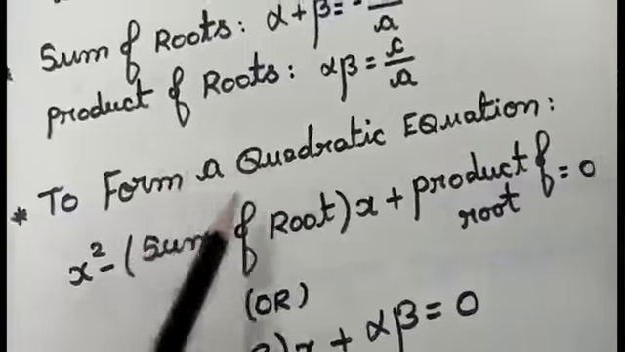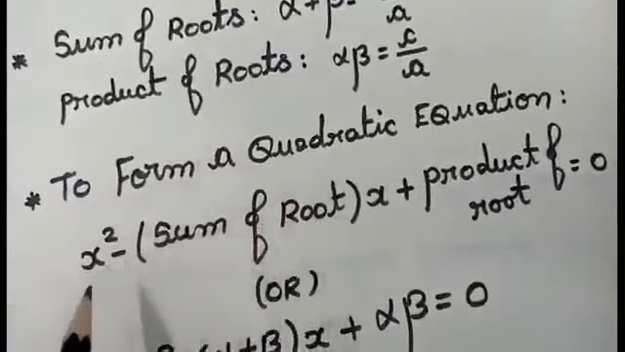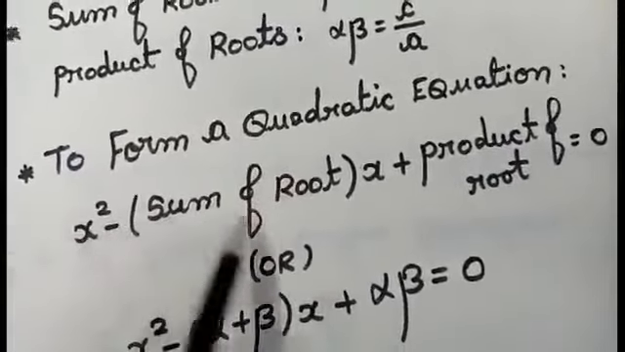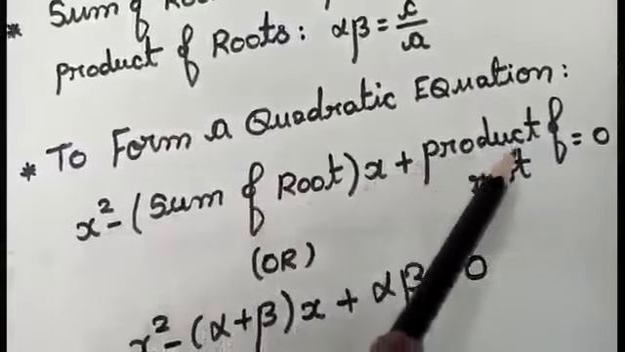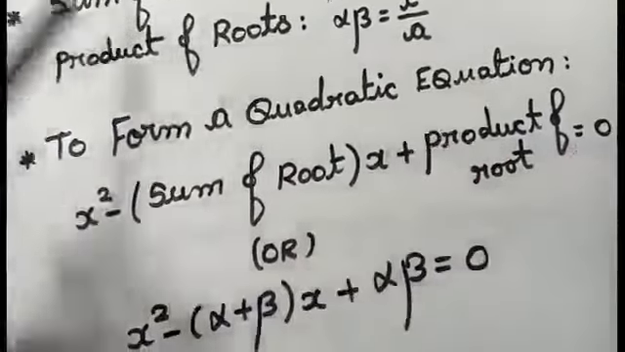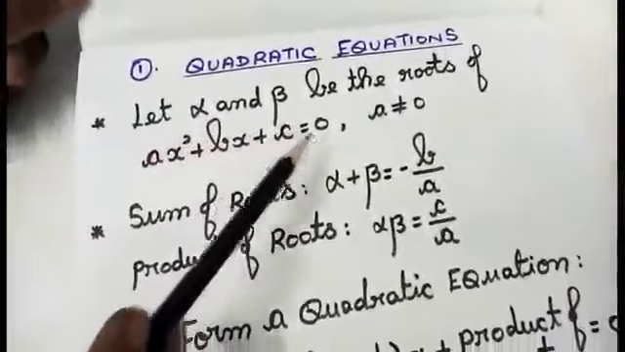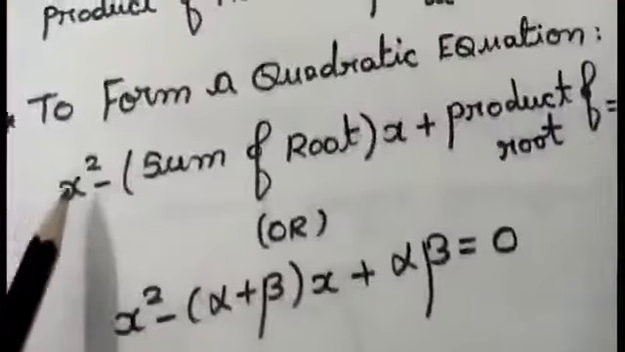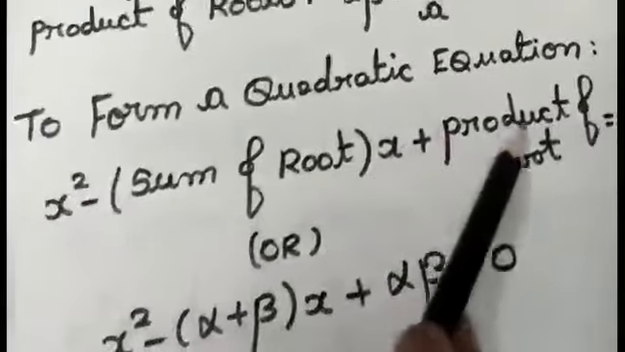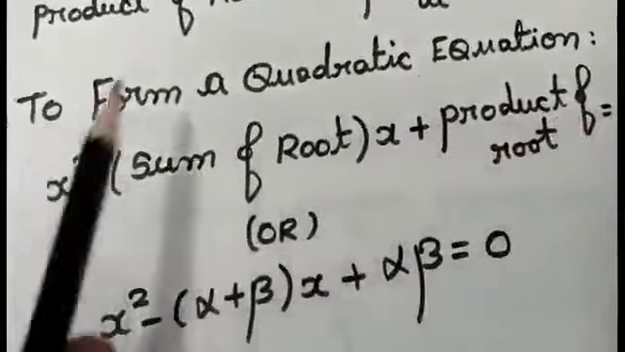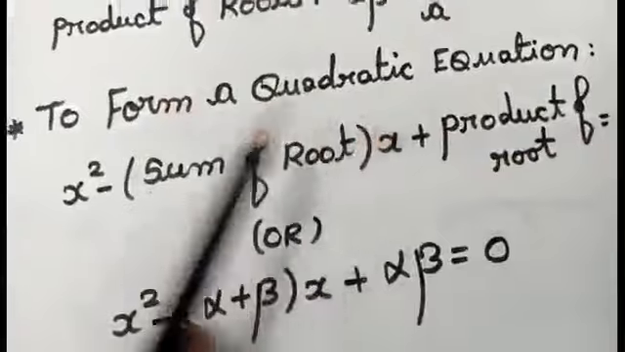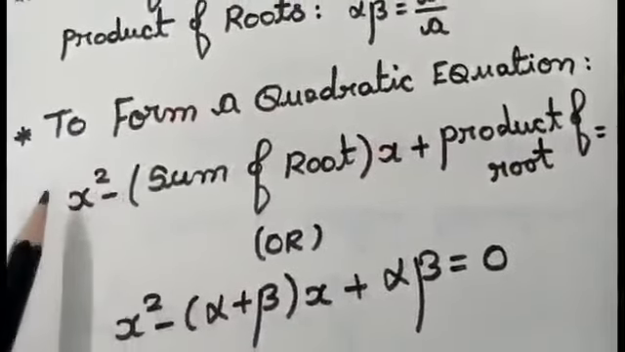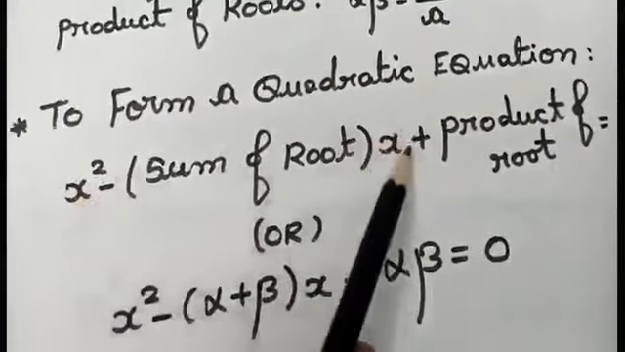To form a quadratic equation, I am going to use this formula, that is x square minus sum of roots x plus product of roots equal to 0. So this is the form: x square, x, constant equal to 0. Same procedure only we are having here. But when you are forming the quadratic equation, you will be having alternate signs, that is positive, negative, positive